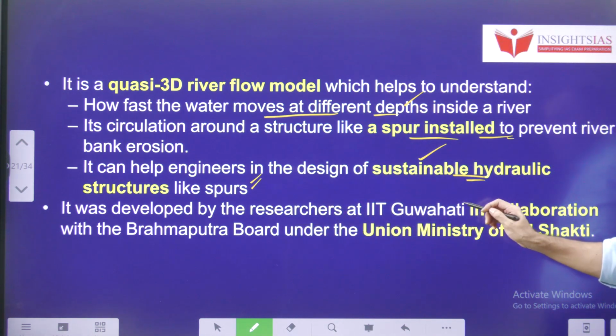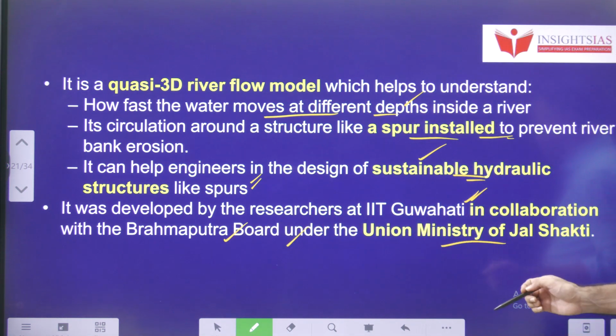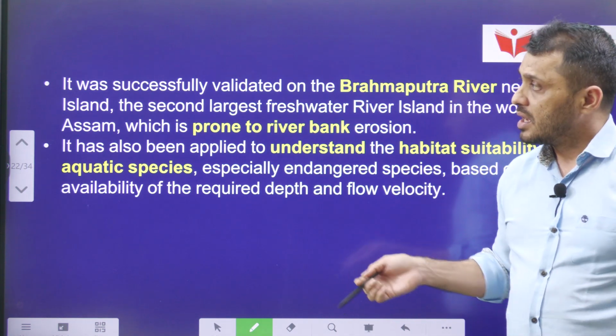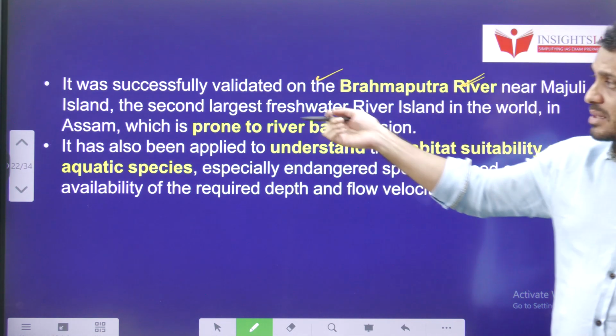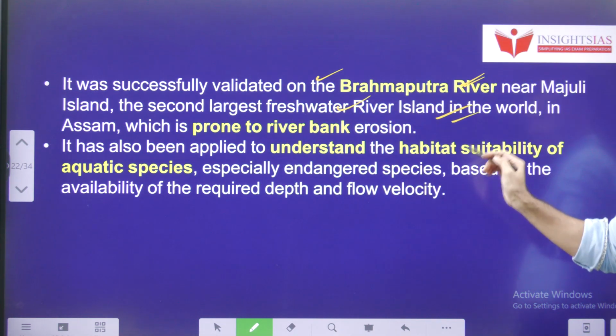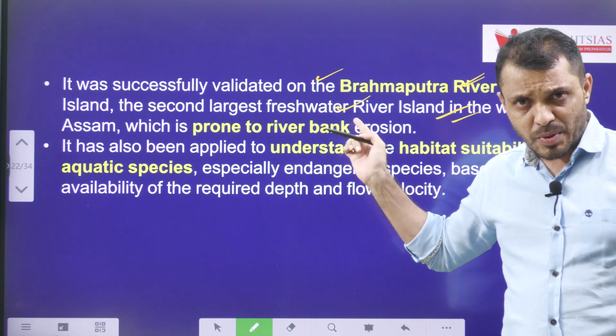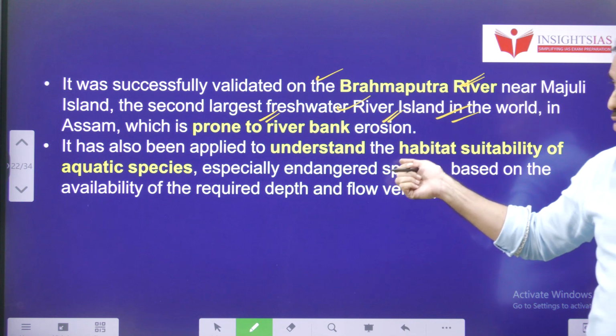It was developed by researchers of IIT Guwahati in collaboration with the Brahmaputra Board under the Union Ministry of Jal Shakti. And it was successfully validated on the river Brahmaputra near the Majuli Island. You know that Majuli Island is one of the second largest freshwater river islands in the world. This part of Assam is very frequently subjected to river bank erosion.